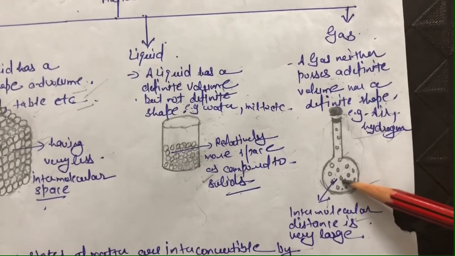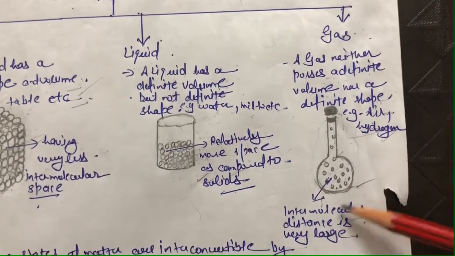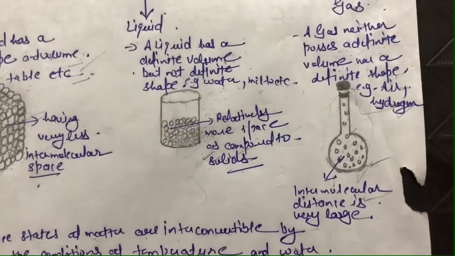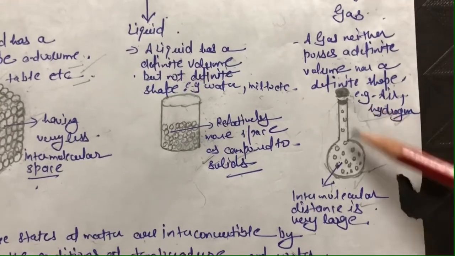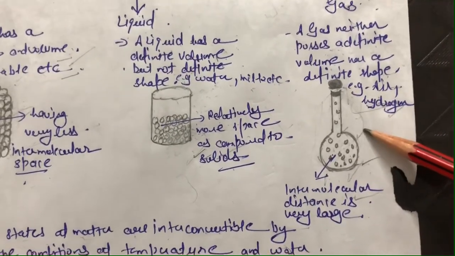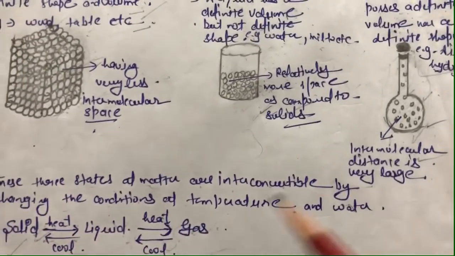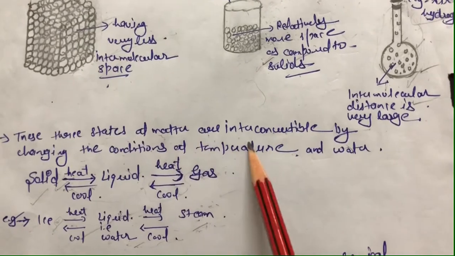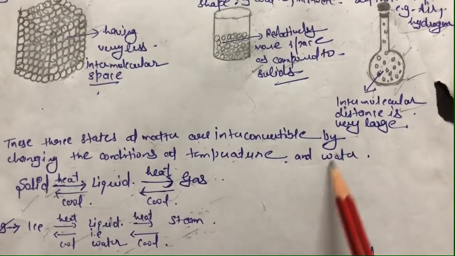In the gaseous state of any matter, the intermolecular distance becomes very large. Clear? And the molecules become very light, so they can occupy the whole volume and move to a maximum distance from each other. Clear? Note that these 3 states of matter are interconvertible by changing the conditions of temperature and pressure.